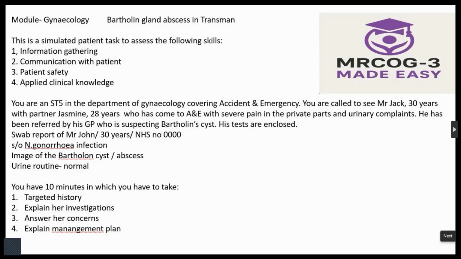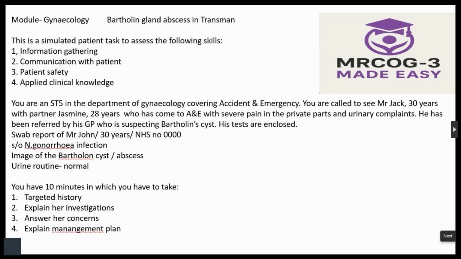Now, coming to the obstetric history. Have you been pregnant before? Yes or no, he will say. Then medical history. Are you on any long-term medication? Whatever he says, yes or no. Just rule out medical conditions like diabetes, hypertension, thyroid or anything. Any allergies? Do you have any idea about your blood group? Okay. Now, surgery. Have you undergone any surgeries in the past? How about your family? Do you have any family concerns?